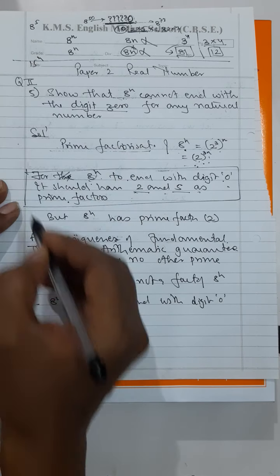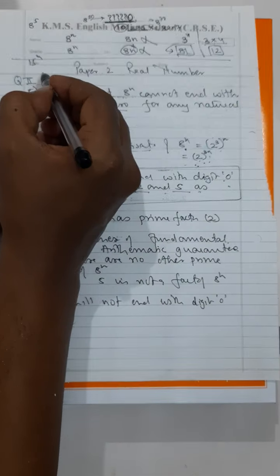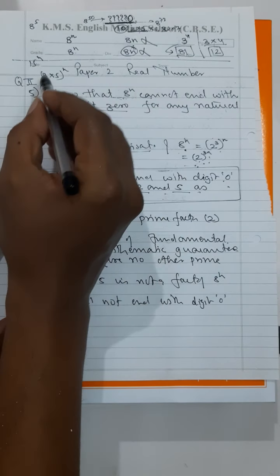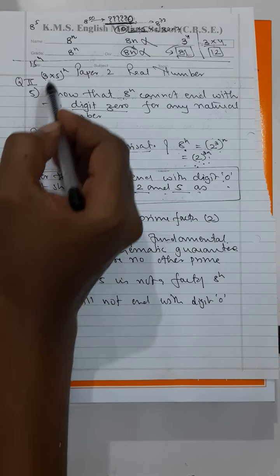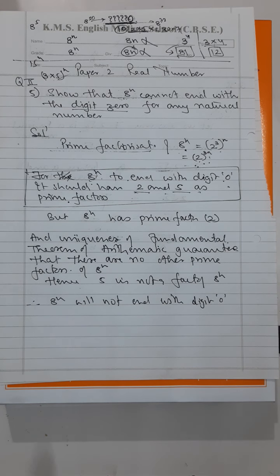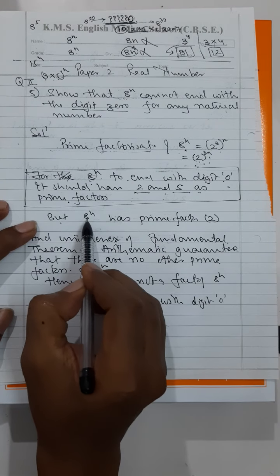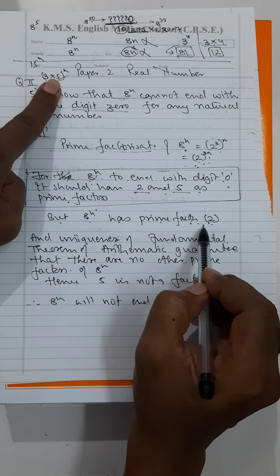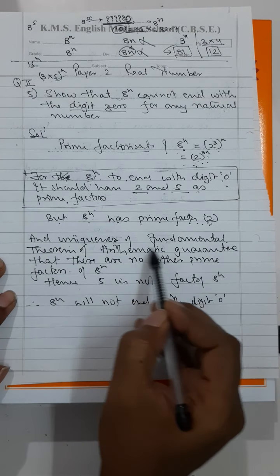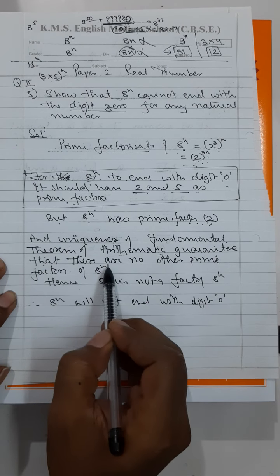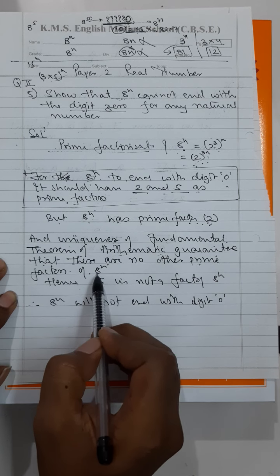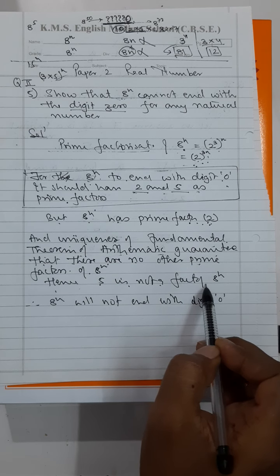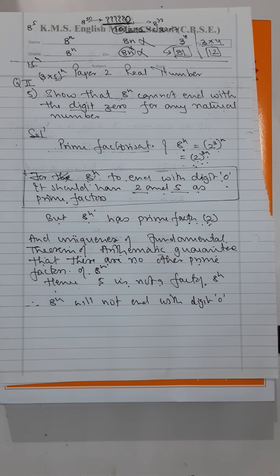Here, instead of 8 raised to the power of n, tomorrow if they write 15 raised to the power of n, 15 raised to the power of n has what? 3 into 5 raised to the power of n. So who is present? 5 is present. Who is missing? 2 is missing. So I will write over here, 15 raised to the power of n has prime factors 3 and 5. Who is missing? 2 is missing. And the uniqueness of the fundamental theorem of arithmetic guarantees that there are no other prime factors of 15 raised to the power of n. Hence, 2 is not a factor of 15 raised to the power of n. Hence, 15 raised to the power of n will not end with digit 0.